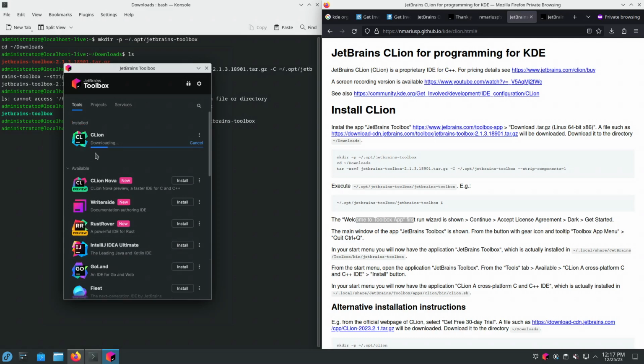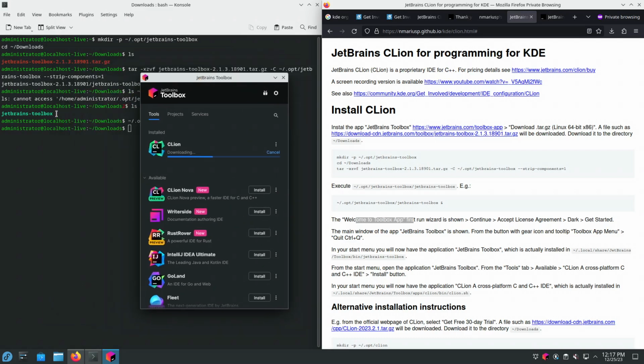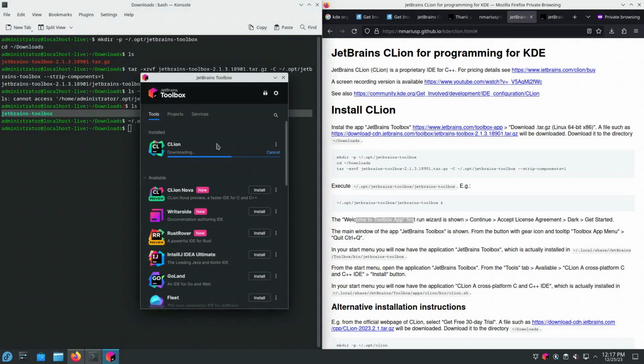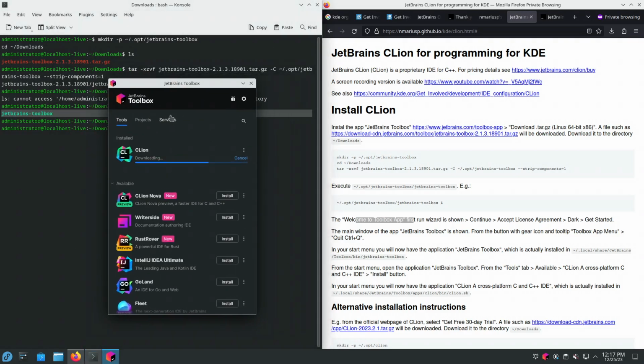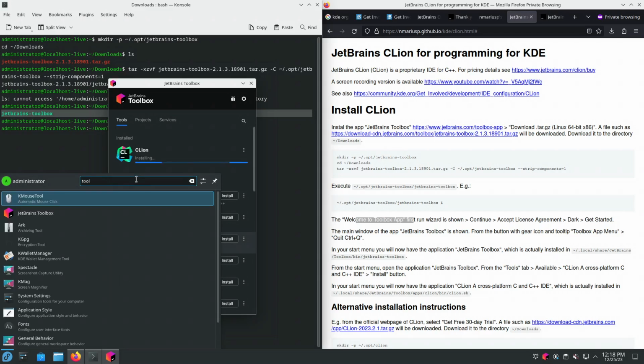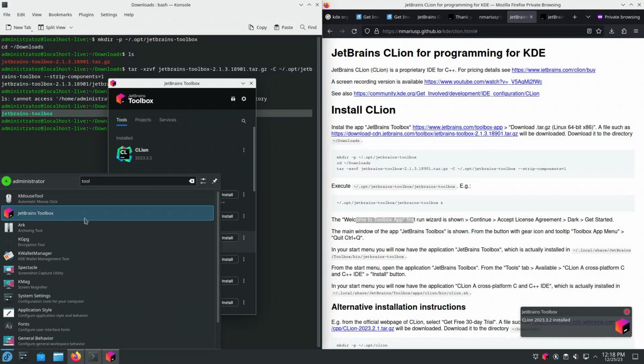We can see the progress. So this application JetBrains Toolbox has been actually installed by this installer. So this is just the installer. This is the installed application JetBrains Toolbox. And if we look in the KDE Plasma Desktop Start menu for Toolbox, here it is, JetBrains Toolbox.